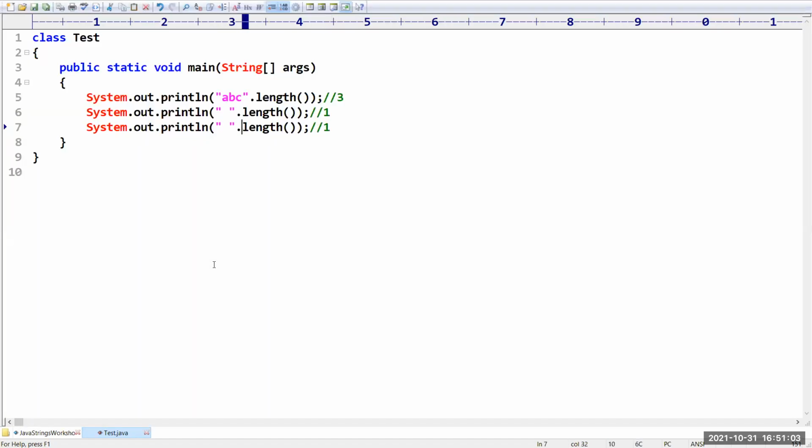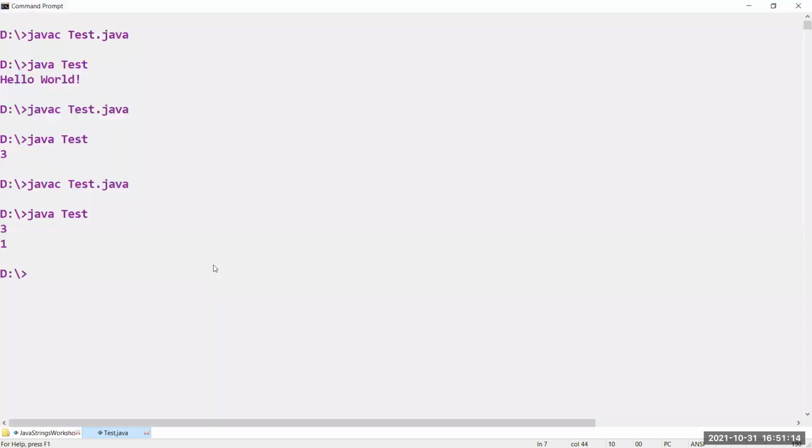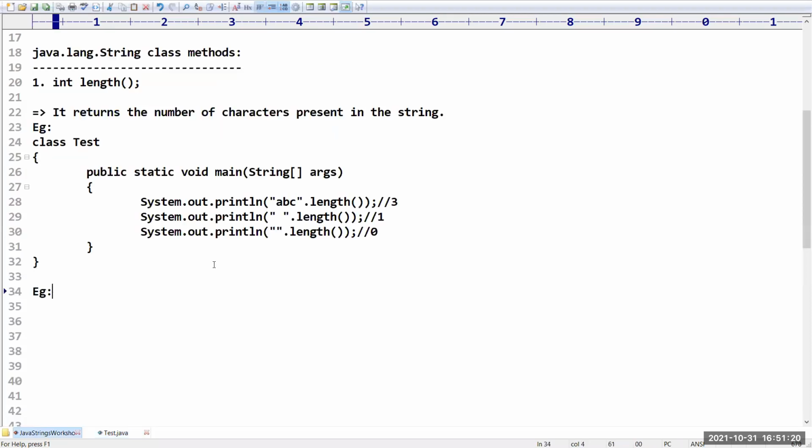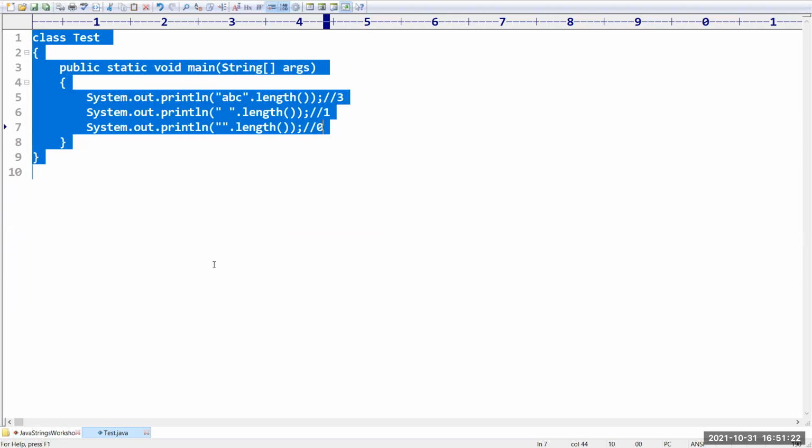Sir, next, after that, I don't want to take this space also. Could you please confirm what is the length of the string? Very good. Zero, because zero number of characters are there. Sir, next, this is nothing but an example program what we have. Sir, I want to take one special program for you people.